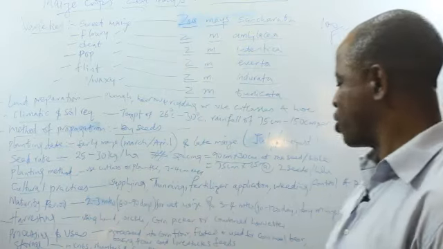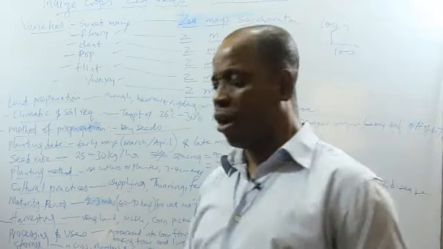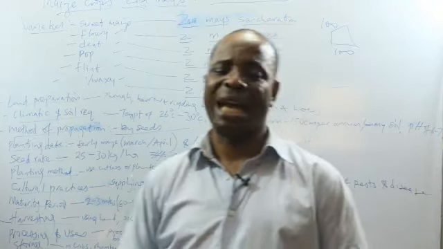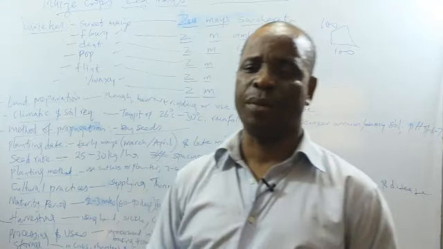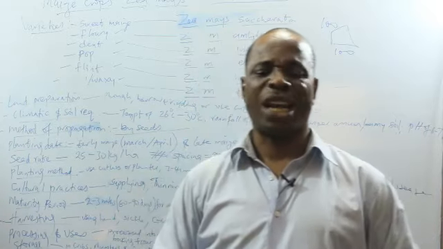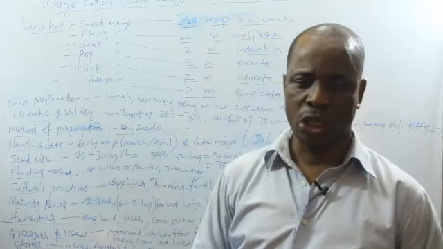If you are harvesting them dried, then it has to be 3 to 4 months. What do you mean by fresh maize or wet maize? Wet maize refers to the maize that are harvested fresh, which can be boiled for food or roasted for food. That one, you cannot store it. It's just fresh, you can eat it and consume it. Should you want to store it, you will dry it.